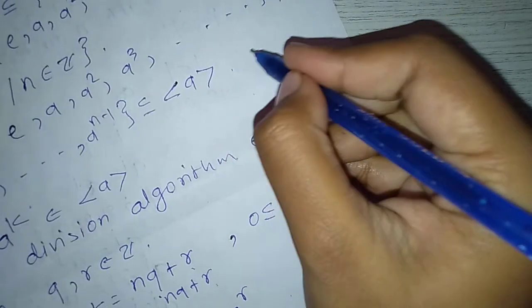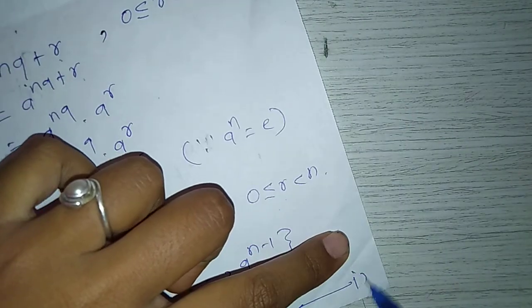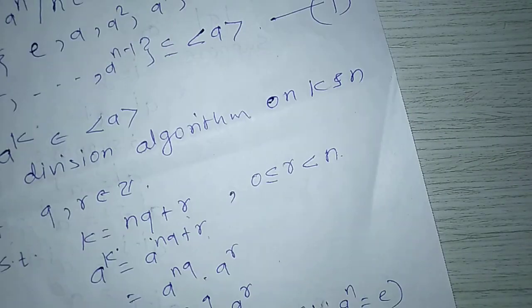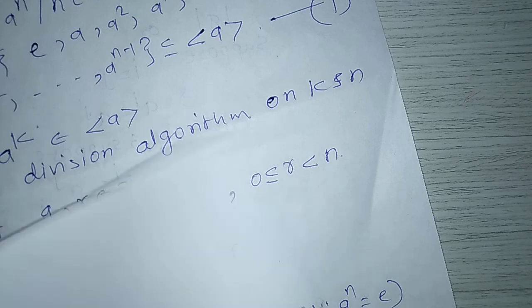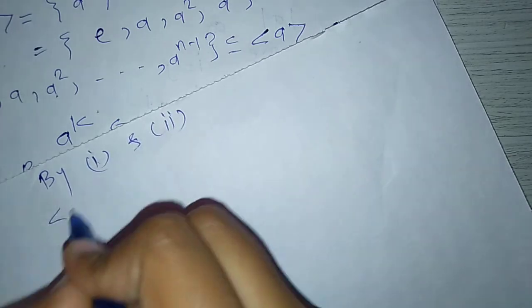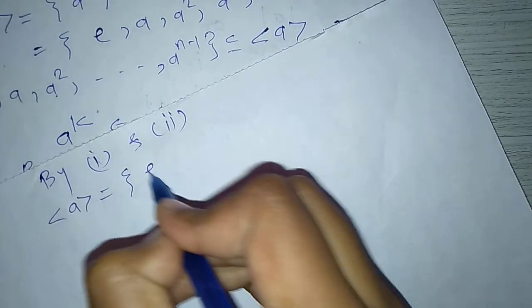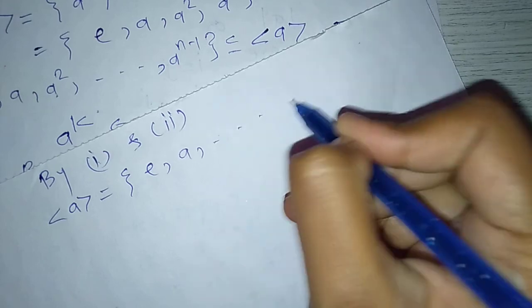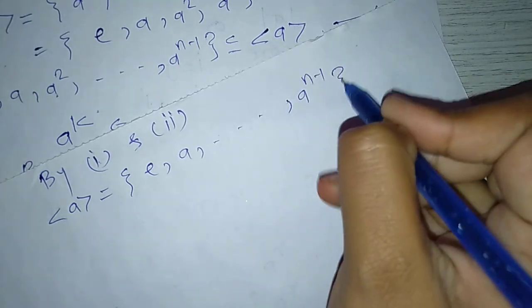So by 1 and by 2 we get that these two sets are equal. By 1 and 2 we get the set generated by a equals e, a up to a raised to n minus 1.